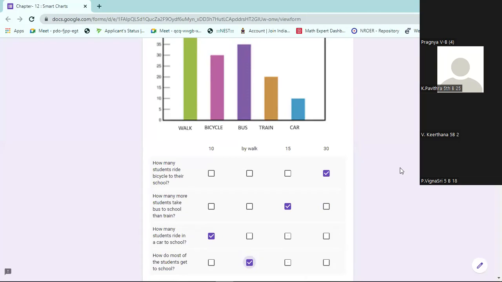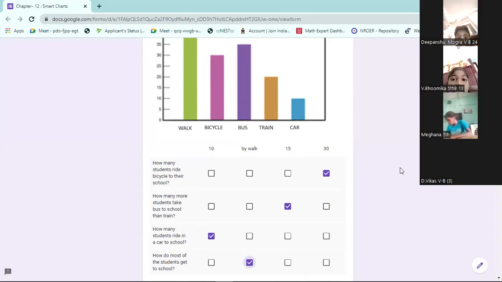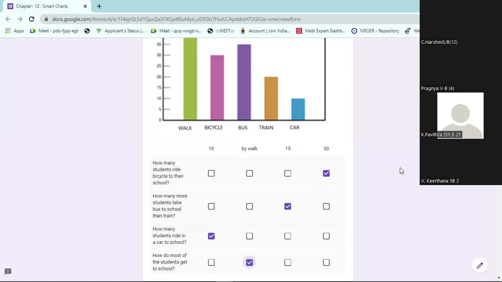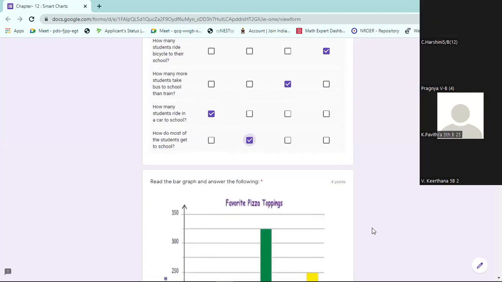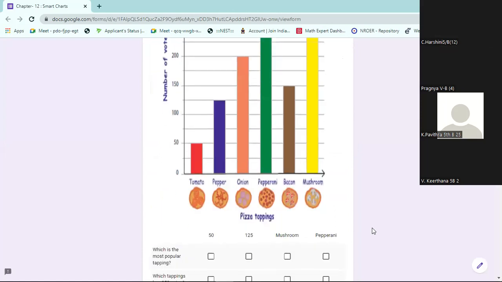If all completed, I will go to the next question. You have to look at the chart and answer the questions. Very simple. Chart is a topic where you can score full marks. Favorite pizza toppings.